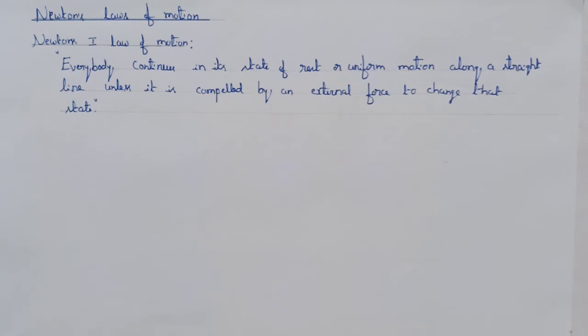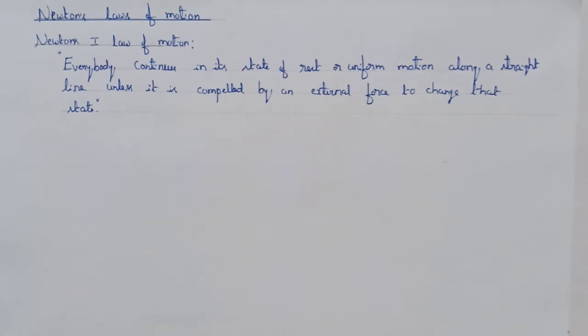For example, a book lying on a table remains there unless it is lifted by someone. And a moving body will continue to move in the same direction unless some external force stops it. For example, a moving bus continues to move until the driver applies the brake. Therefore, the internal forces acting within the body oppose any change in the state of the body.